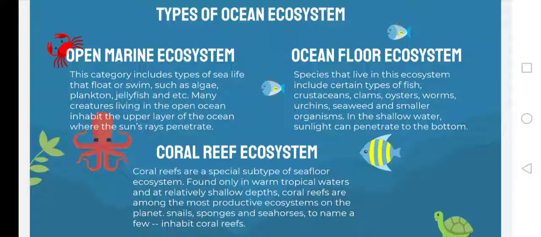So, itong coral reef, makikita mo lang siya sa mga warm tropical waters like here in the Philippines. So, alam naman natin na marami tayong mga coral reefs na nauubos lang dahil sa mga pollution na man-made. So, mga example ng animals dito ay snails, sponges, and seahorse, and the famous clownfish. It can be an example of the animals that can be seen in the coral reef ecosystem.